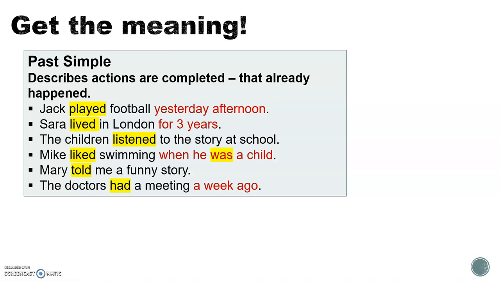But remember, we often talk in a context. So let's say I was talking to a friend of mine. He said, I saw Mary yesterday. She told me a funny story. So here we need to look at the whole context to understand exactly when the action happened. But from the sentence, we know that it happened sometime in the past. The doctors had a meeting a week ago.